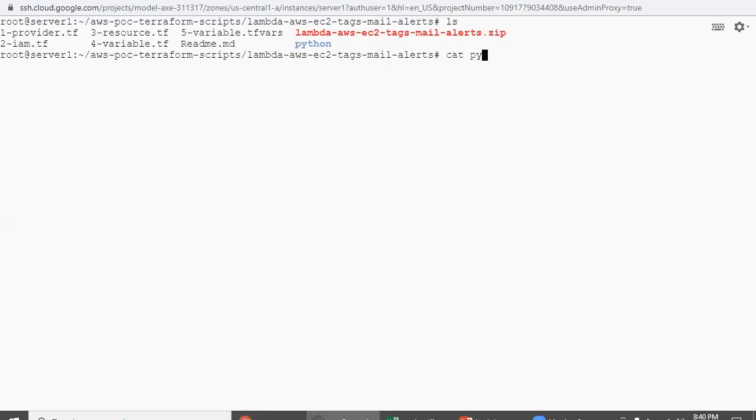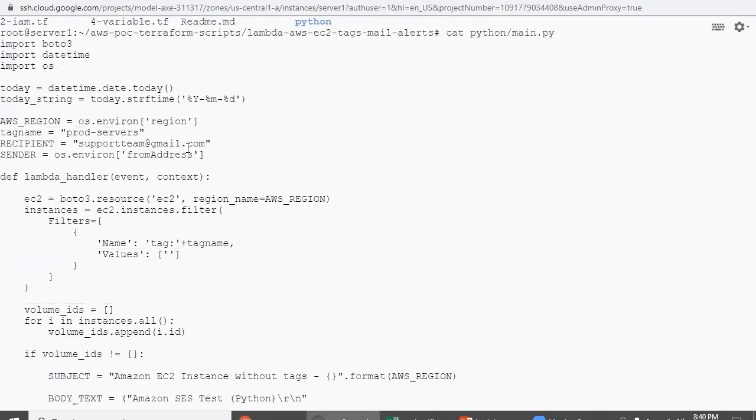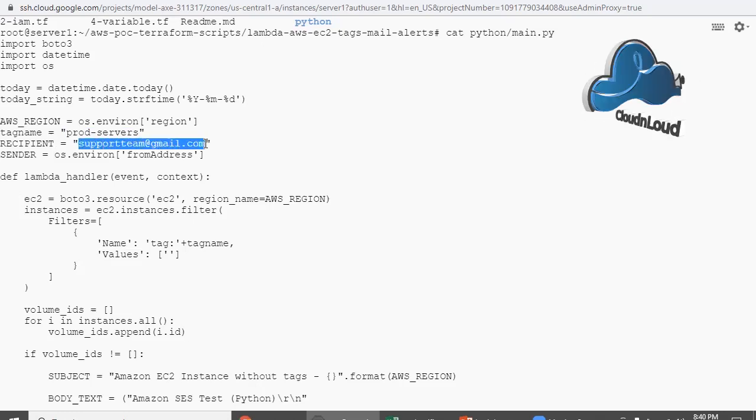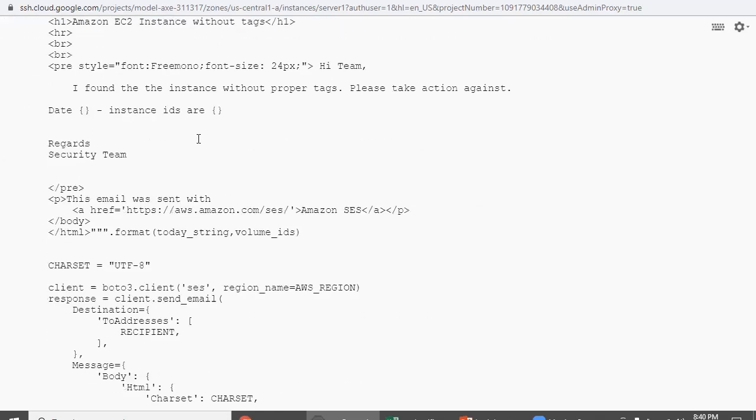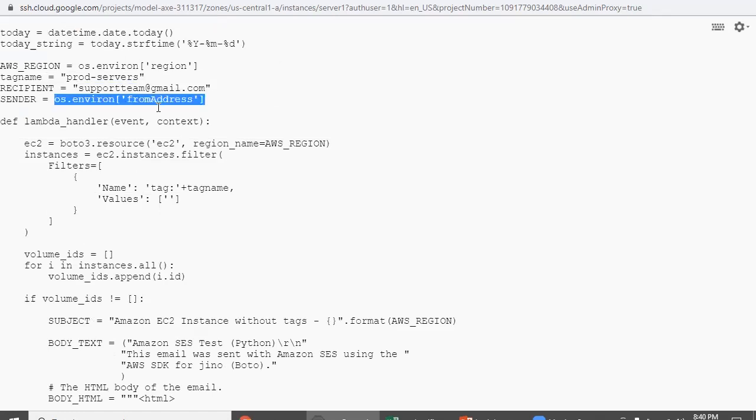First go to the Python script. In this script, I have mentioned the tag name, which is my expectation, and the mail ID that should receive these alerts. Mostly give some group mail ID. Come down. The sending mail ID means the support team from which I am sending.